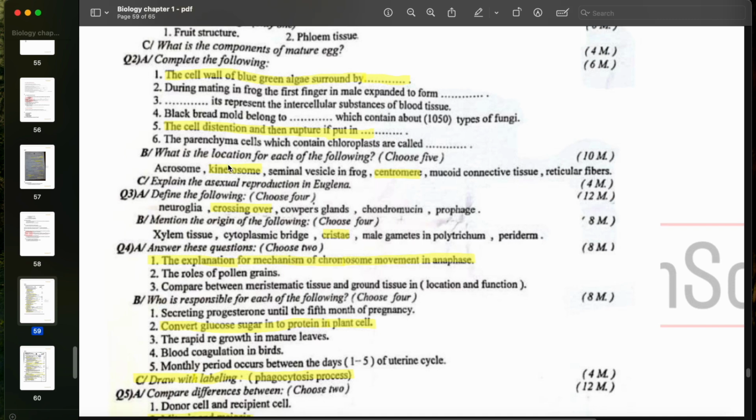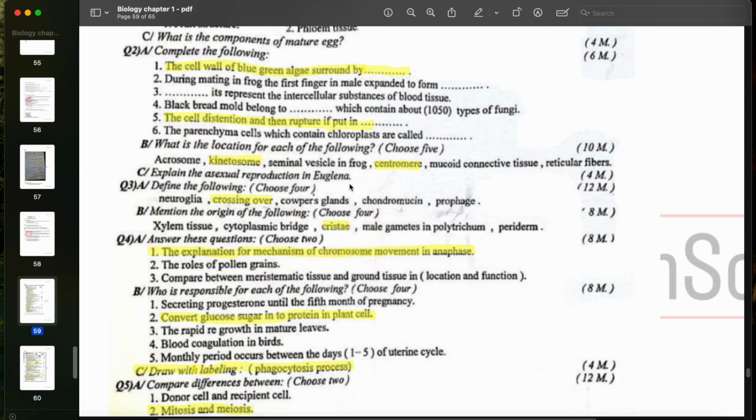Question 2B. What is the location for each of the following? I really love this question. The kinetosome. Now, the kinetosome is the same as the basal body. We discussed this. So they can give you the exact same question, and they will tell you basal body instead of kinetosome. It's the same structure, the same answer. The kinetosome is found at the base of the cilia and flagella in the cells that contain cilia and flagella. That's it. That's the answer.